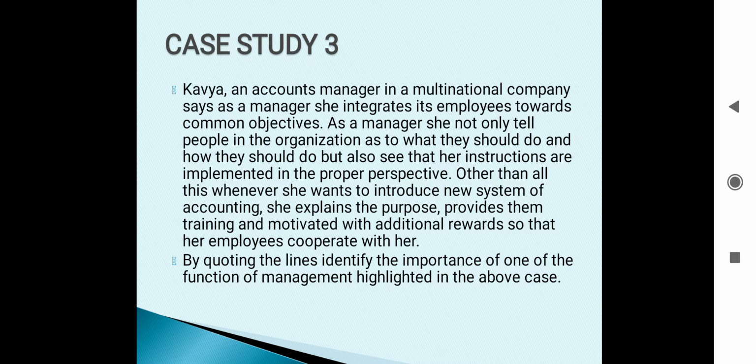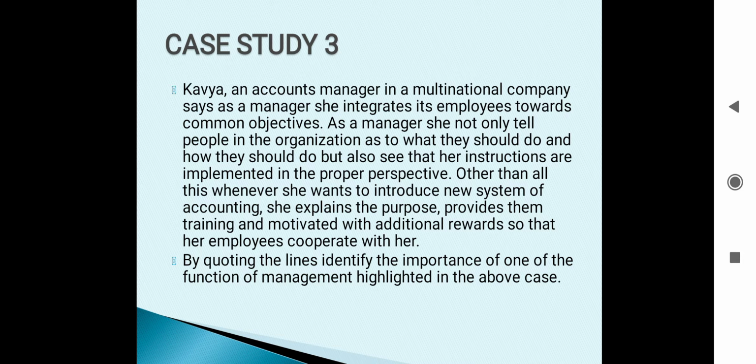Kavya, an accounts manager in a multinational company, says, as a manager, she integrates its employees towards common objectives. As a manager, she not only tells people in the organization as to what they should do and how they should do, but also sees that her instructions are implemented in the proper perspective. Other than all this, whenever she wants to introduce new system of accounting, she explains the purpose, provides them training and motivates with additional rewards so that her employees cooperate with her.